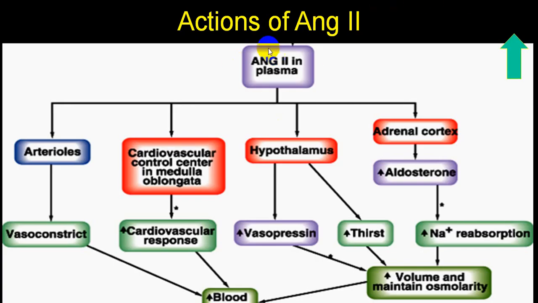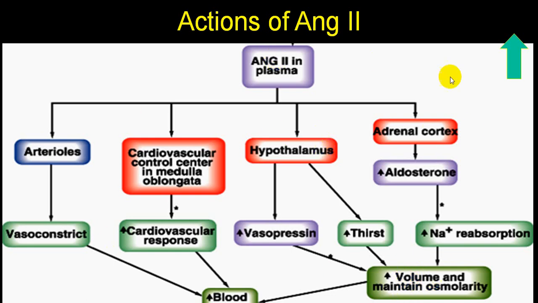So angiotensin 2 will be acting on artery by producing vasoconstriction, directly acting on cardiac muscles, indirectly via acting on a medulla cardiorespiratory center, and it will produce cardiovascular response in the form of tachycardia and increasing the force of contraction and thus increasing the blood pressure. Also, that angiotensin 2 will be acting on a plasma, increasing the thirst and increasing the production of ADH, or we call vasopressin, which will increase the water reabsorption and increases the volume of blood and maintains osmolality.